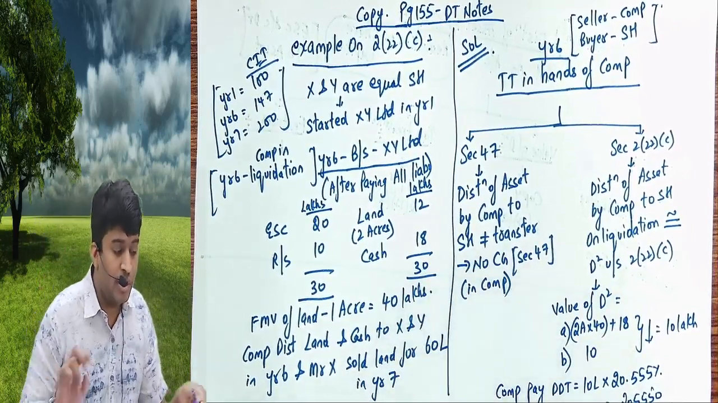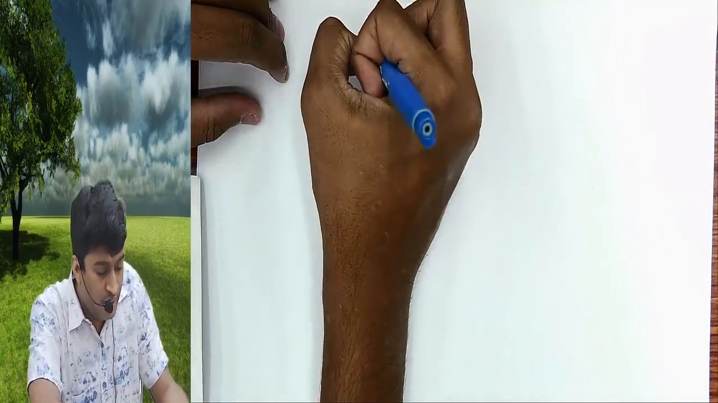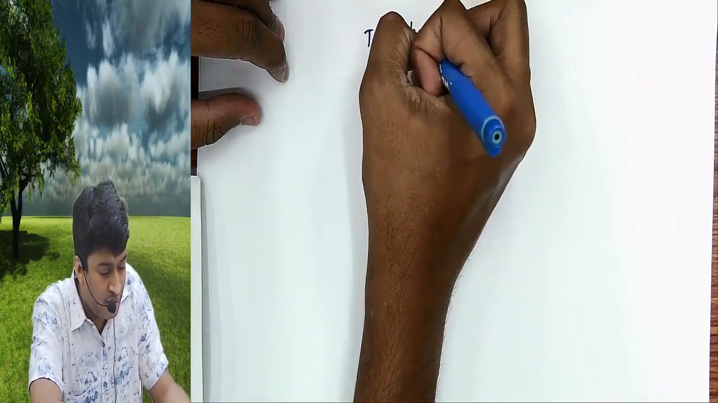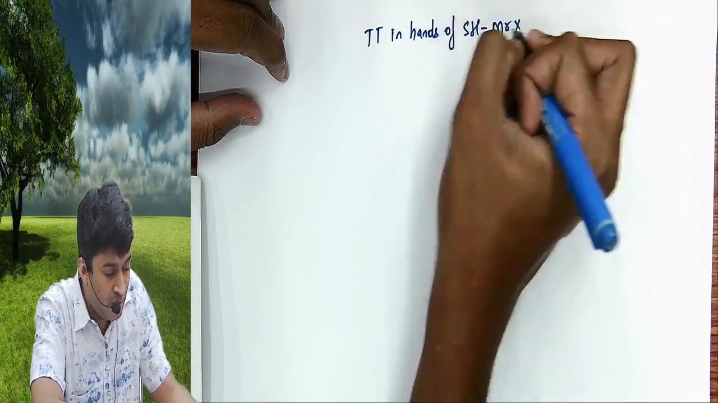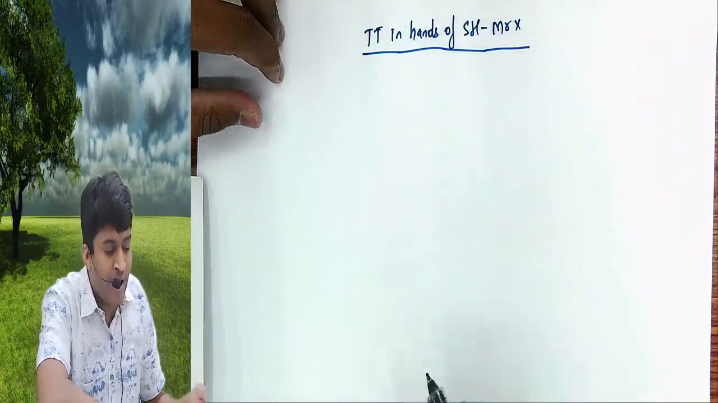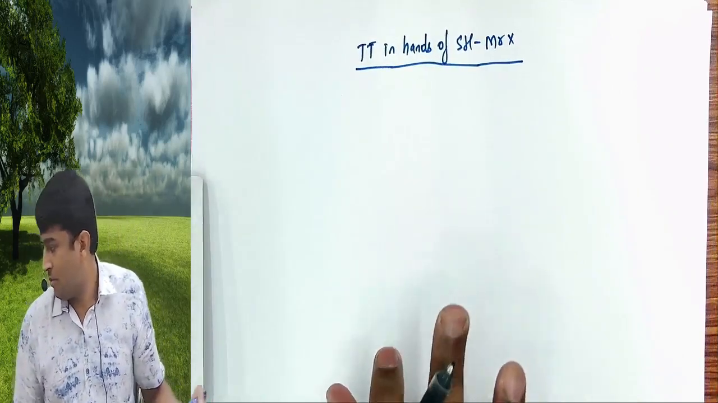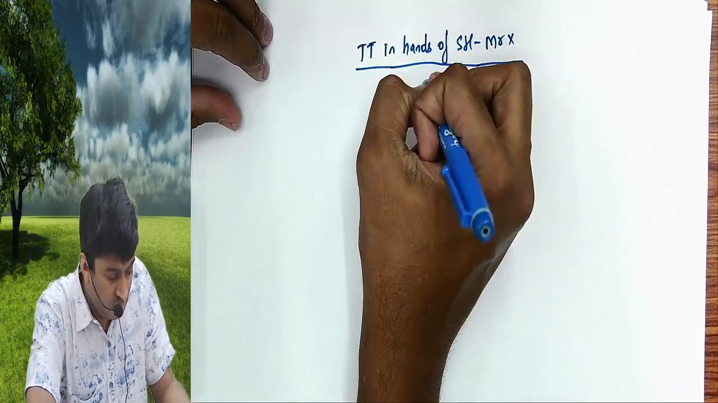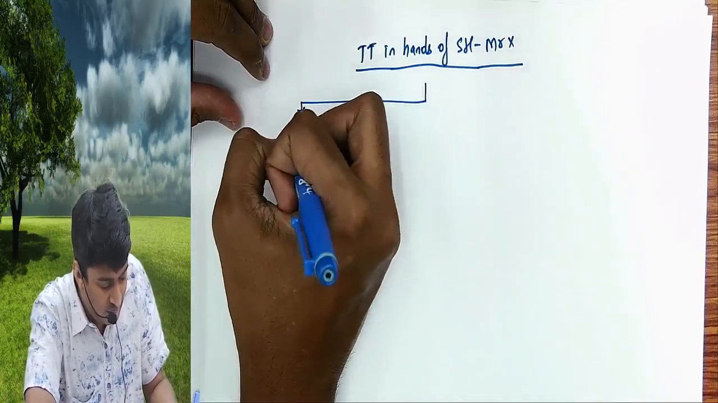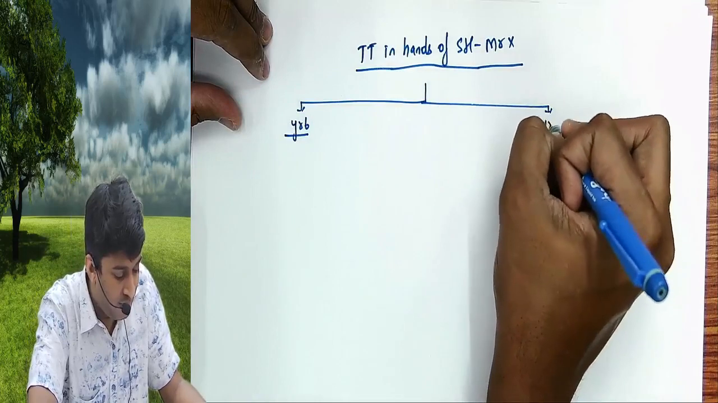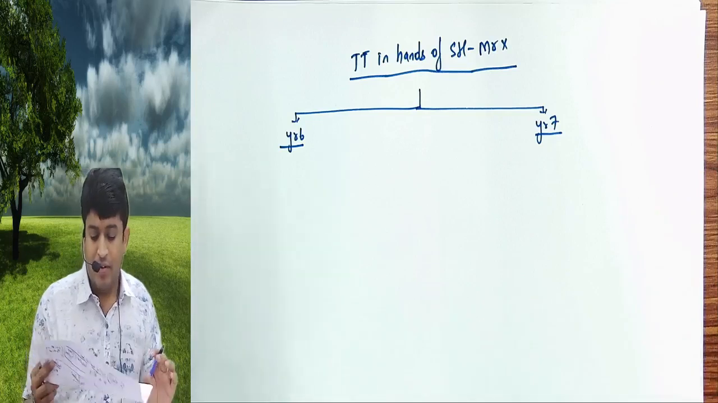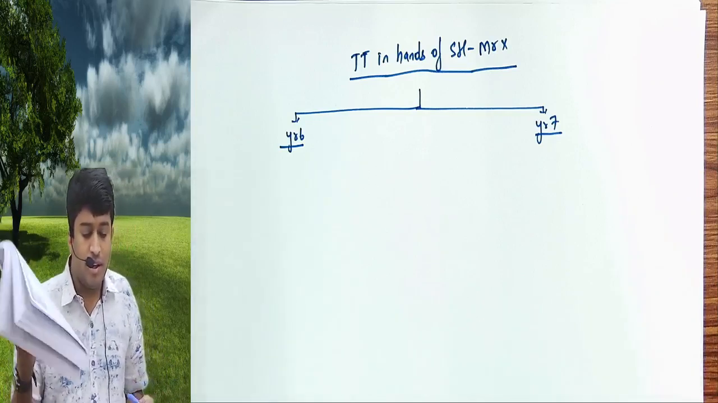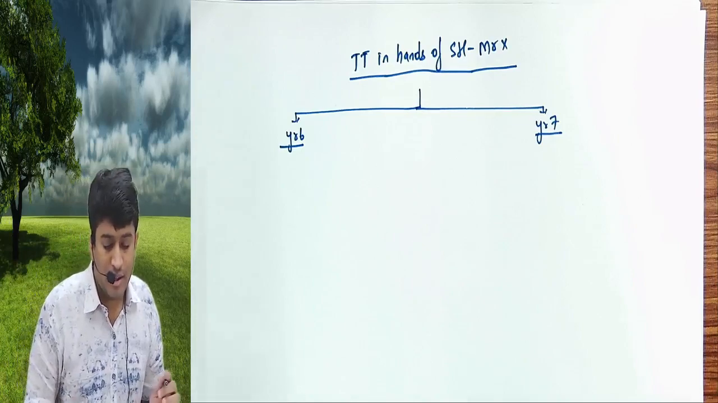Okay. Now this was in the hands of the company. Now let us continue. Tax treatment in the hands of shareholder. Assuming I am Mr. X, one of the shareholders. Same answer will come for Y also, but I am assuming I am Mr. X. Year 6, year 7. In year 6 I got the land and cash. In year 7 I am selling the land. Be careful with the values please. Now listen.